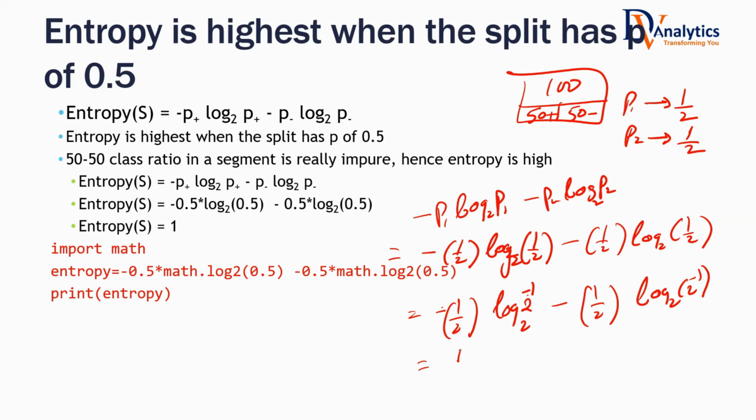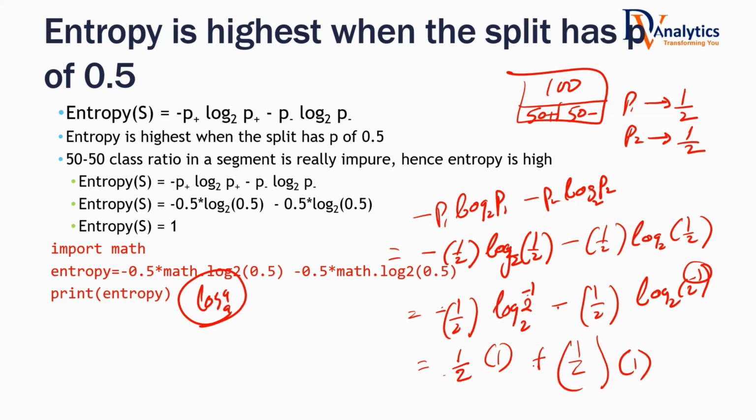Now that is 1 by 2 log 2 base 2. What will be log 2 base 2? Log 2 base 2 is 1. Log a base a is known as 1. Then again 1 by 2. Here there is a minus, and again that got cancelled with the minus. Again plus. Log 2 base 2 will be 1. So 1 by 2 plus 1 by 2 is 1. That's the whole derivation of it.